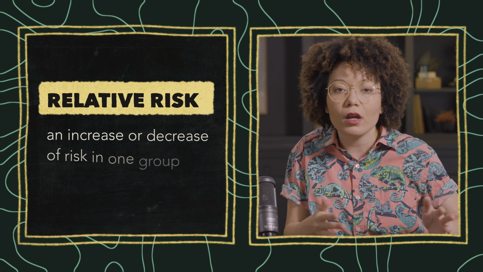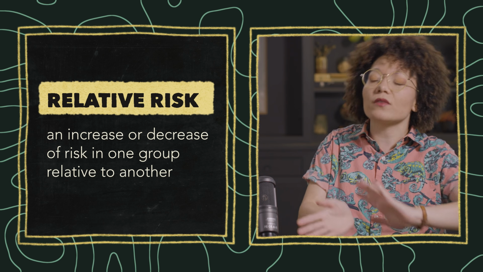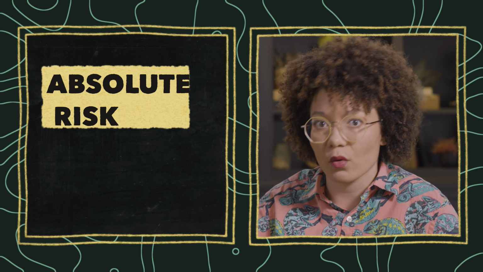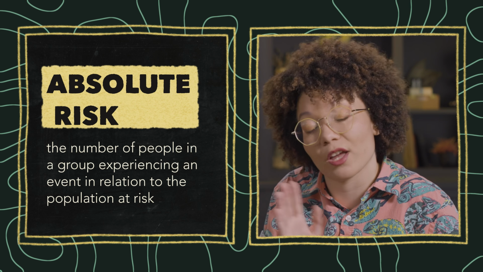What a great guess. It sounds like a lot when someone says risk has increased by 100%, but that's just what scientists call the relative risk, or how much the likelihood of something happening gets bigger or smaller relative to something else, which can be helpful to know, but it doesn't tell us the whole story. For that, we need the absolute risk, or the number of people actually experiencing an event in relation to the population at risk. The absolute risk stayed relatively low. Right, it increased to 2 in 7,000.